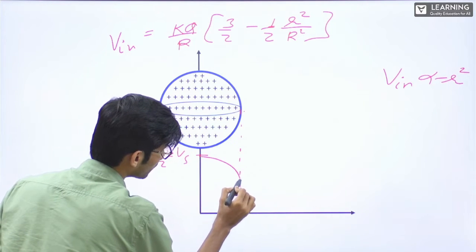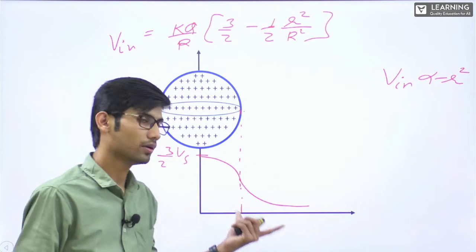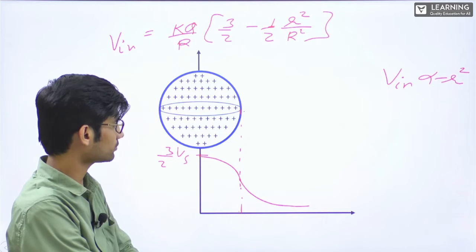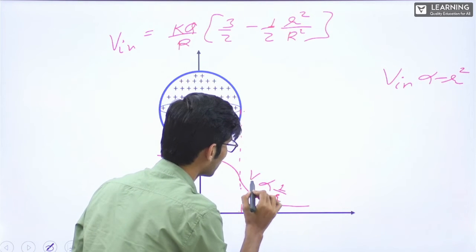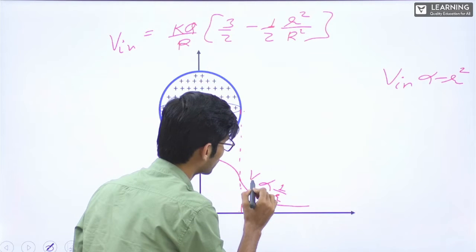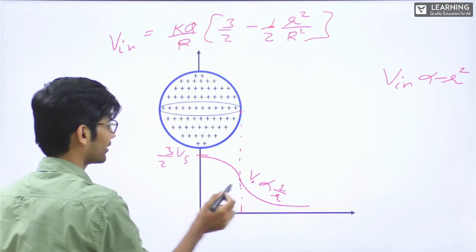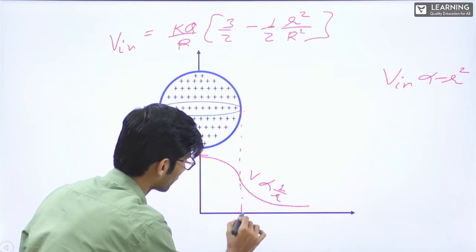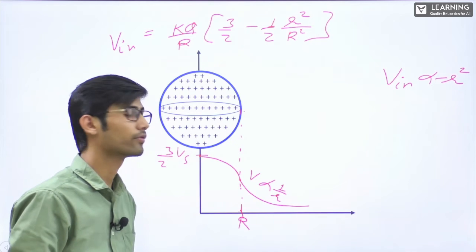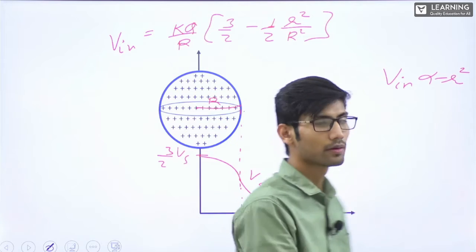Then after coming to the surface, it will be like this. Clear? Note it down. This is V outside, and this is r.